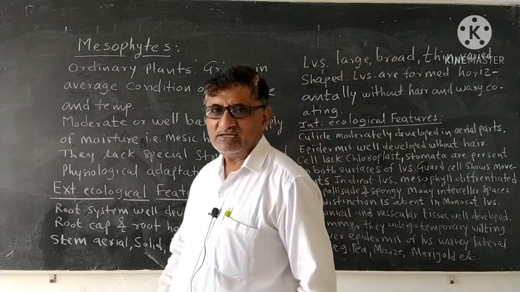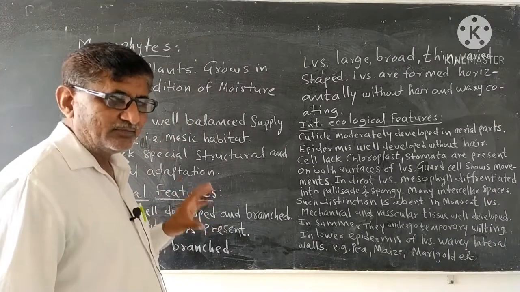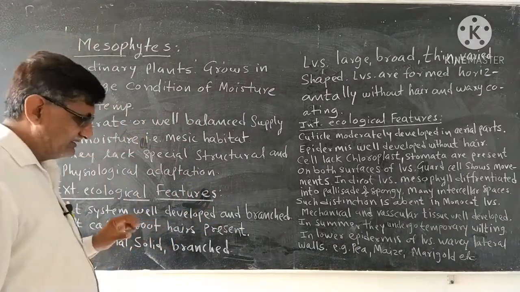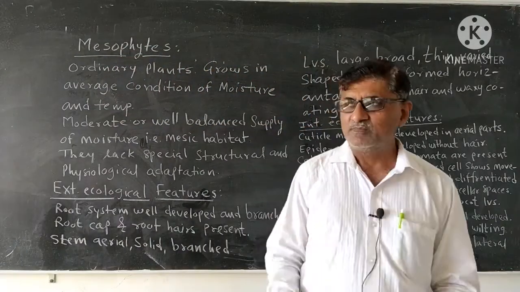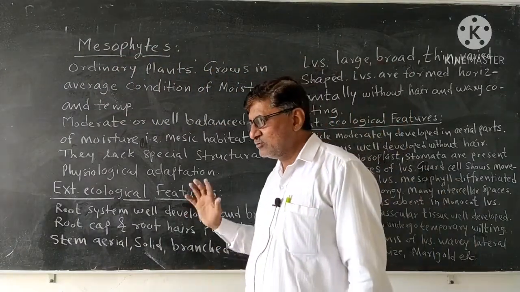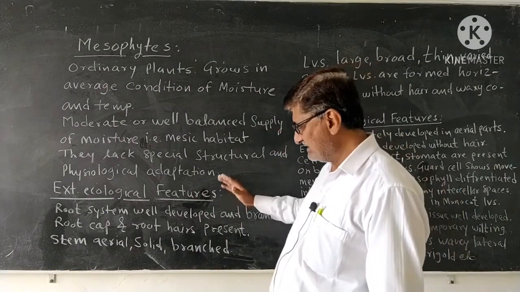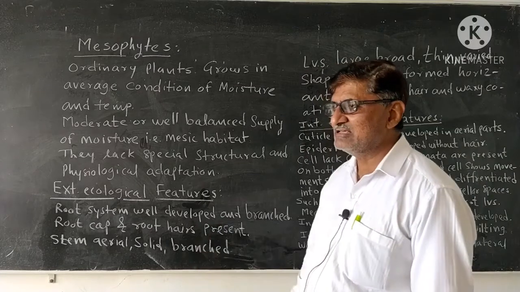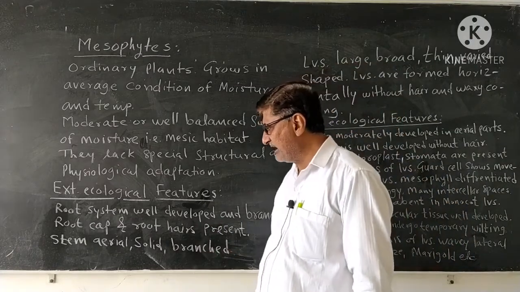First we will see the external ecological features found in the mesophytes. The external ecological features are very normal. There are no special ecological features. For example, the following are the external ecological features we can report in the mesophytic plant.